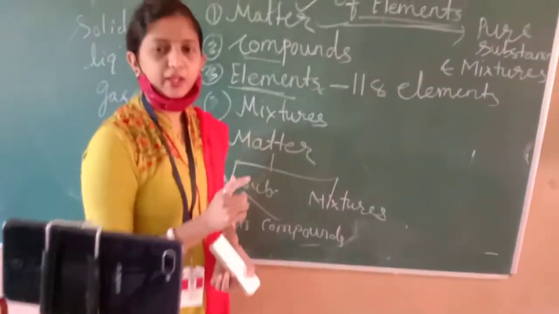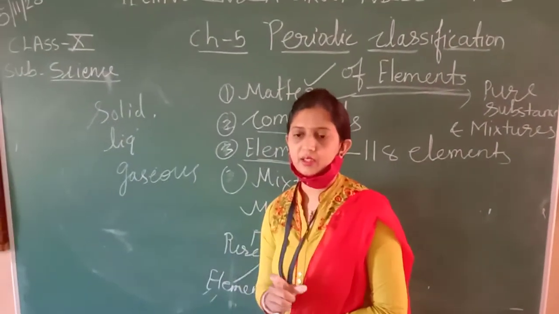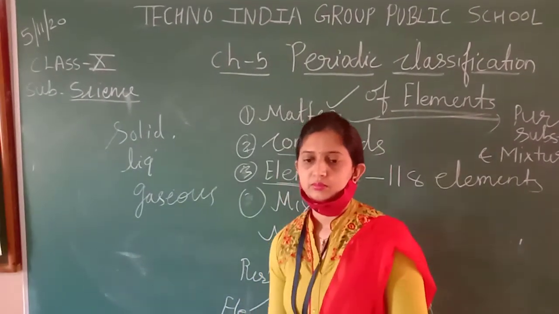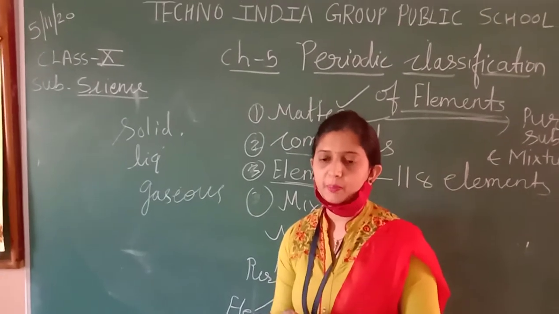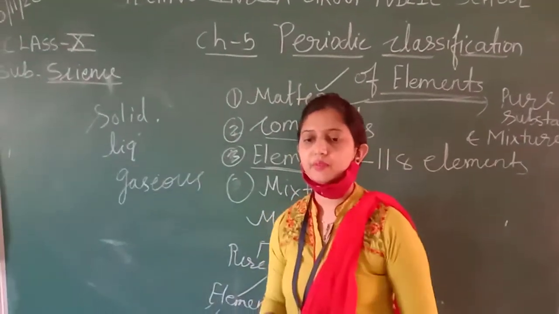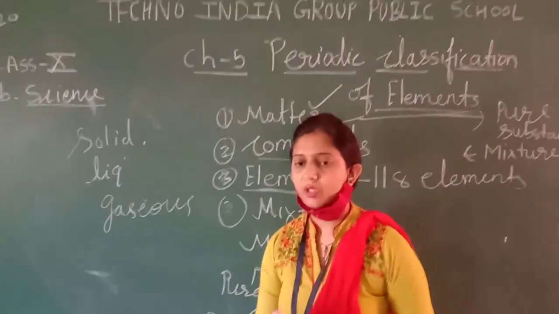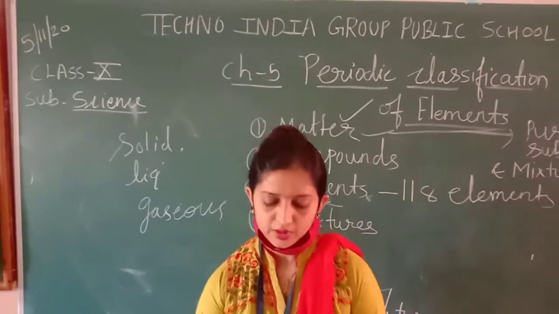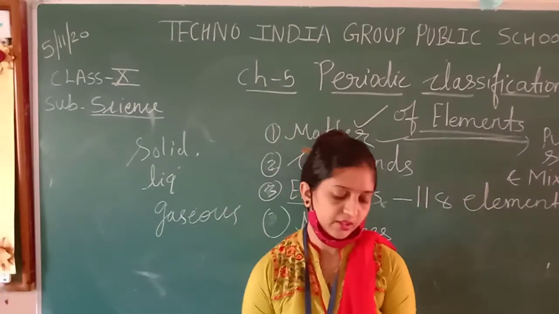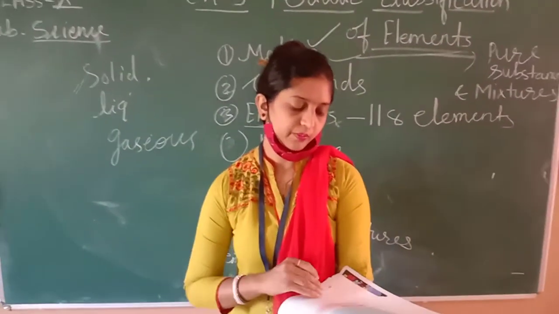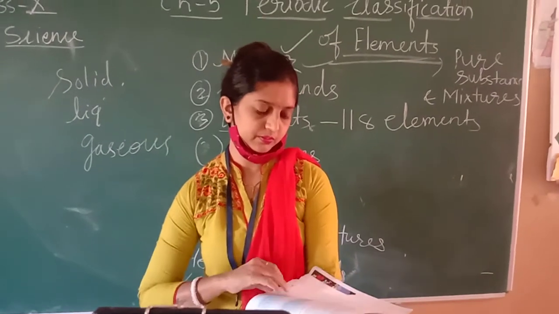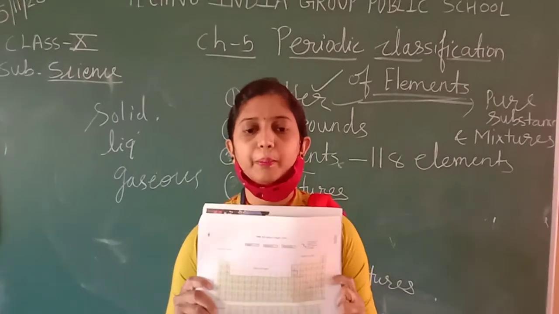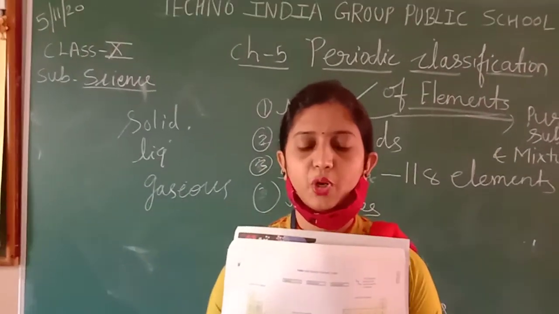Have you heard the name of the periodic table? It is related to chemistry. No, ma'am. Okay, so in this chapter we have to do a thorough study of the periodic table. In the periodic table there are 118 elements. These elements are classified according to some rules. See, I am showing you the periodic table. We have to study this periodic structure in this chapter.